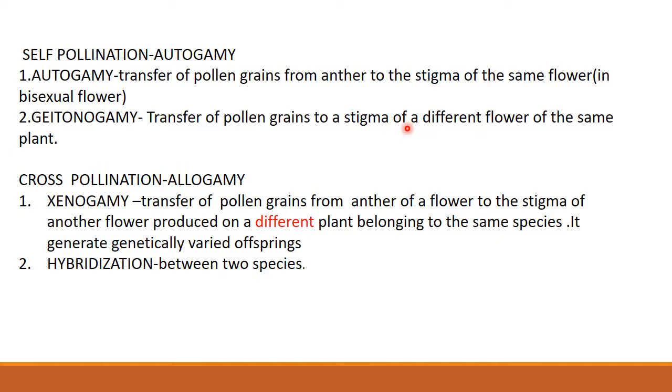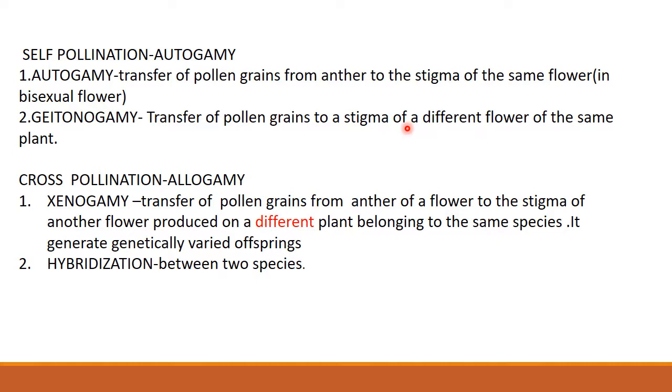It is a type of self pollination we are calling because it is happening with the same plant. Both the flowers will be on the same plant, but the process of pollination is happening with the help of pollinating agents. Okay, geitonogamy. I hope both the terms are clear.